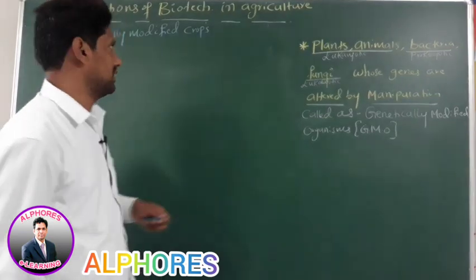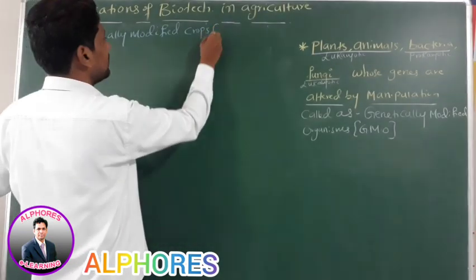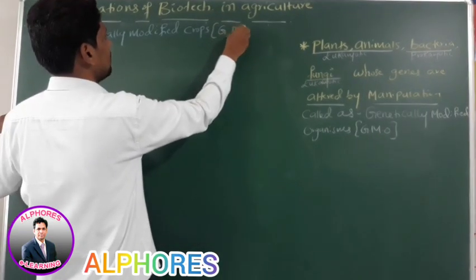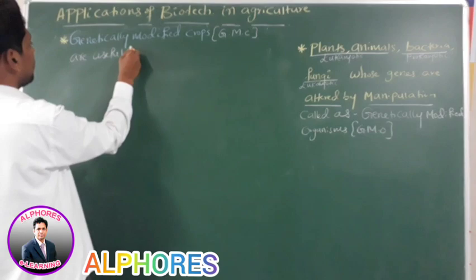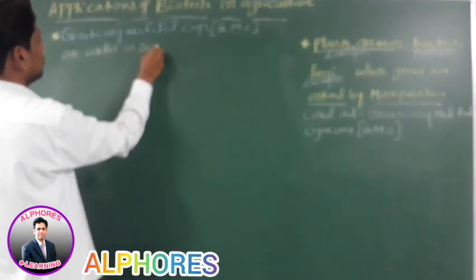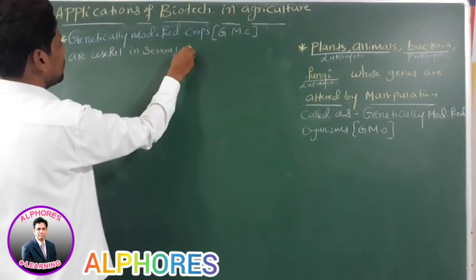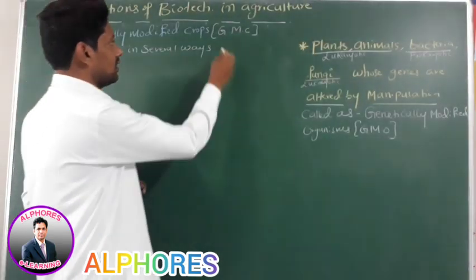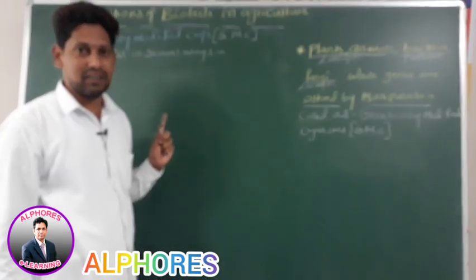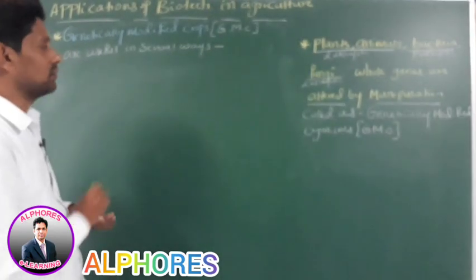Genetically modified crops, GMC, are useful in several ways. Sir, in what ways are these genetically modified crops useful?